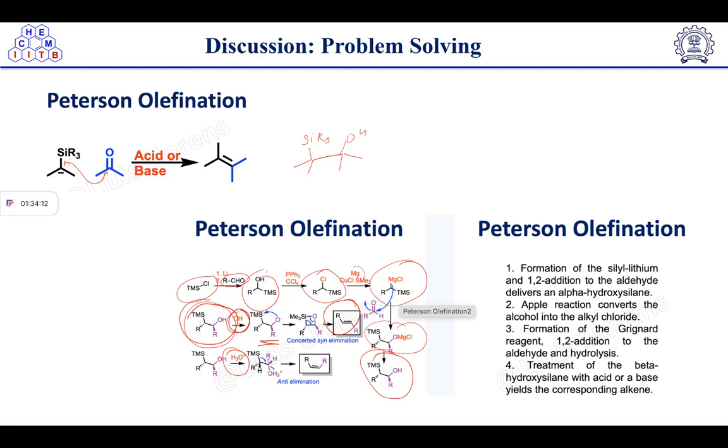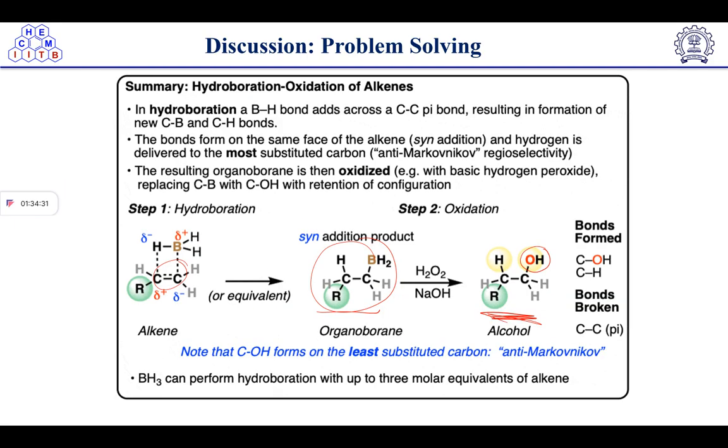Treatment of the beta hydroxysilane with acid or a base yields the corresponding alkene. So here you can see that with acid the reaction is giving the anti elimination, and with base it's giving a syn elimination reaction. We have discussed this in the previous class in detail. Go and check that video.